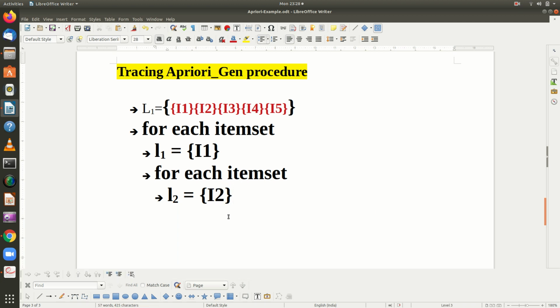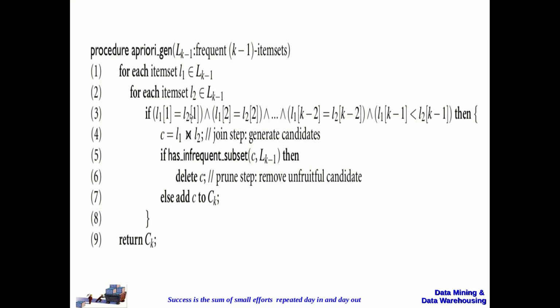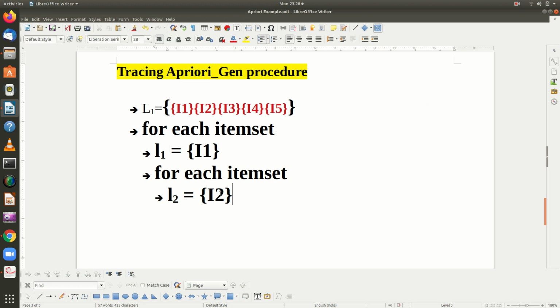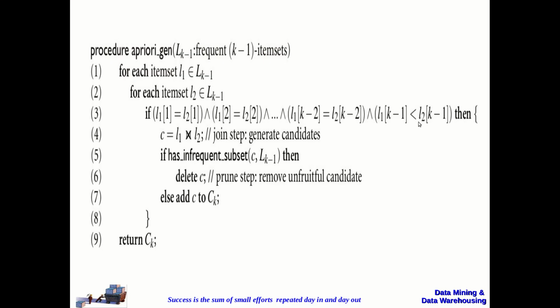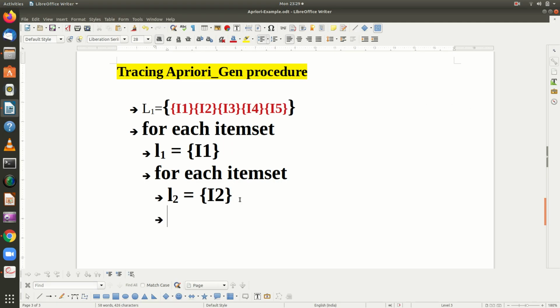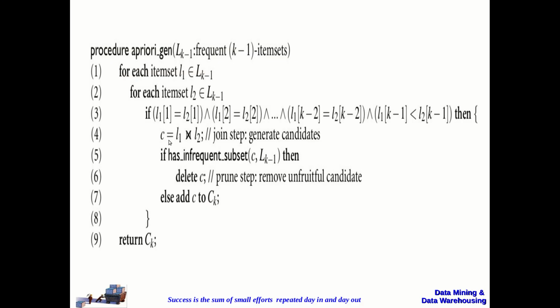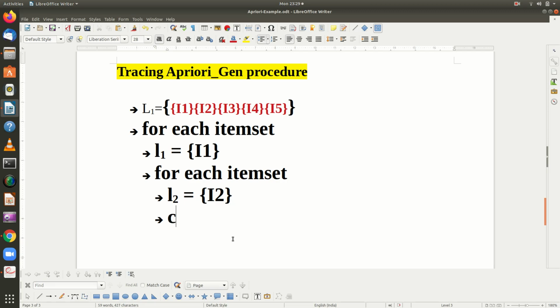Again the condition is that the first element must be equal, or the k minus 1th element must be lesser. So now I1 is lesser than I2. If it is so, you are going to join them for generating the candidate. So here the condition is that this element is lesser than this element. So C will be generated. How do you generate C? C now has I1 comma I2, so they are combined, joined together.